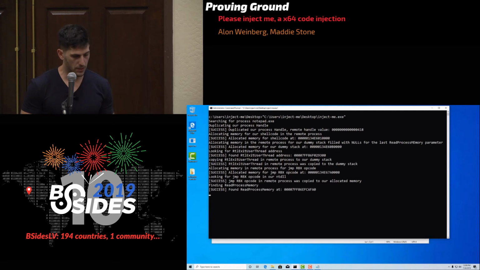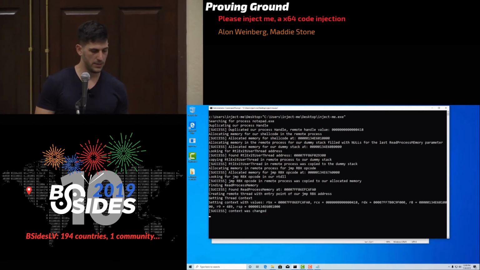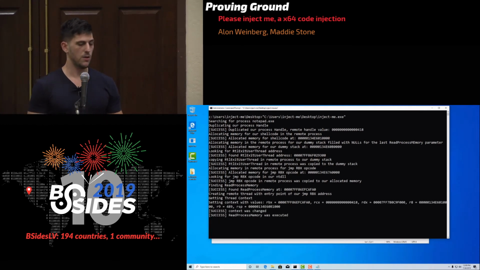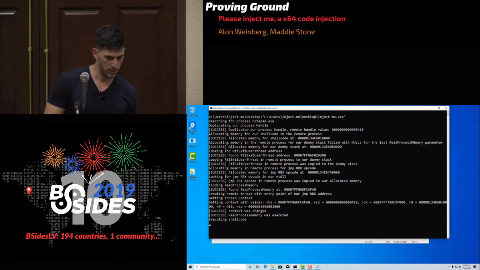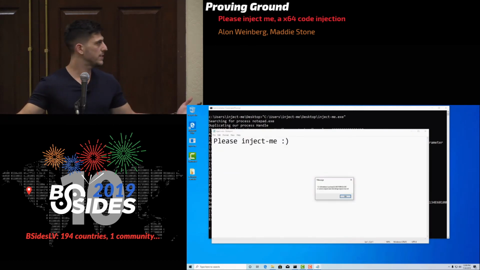It was copied. We find ReadProcessMemory. Then we make the entry point jmp RBX. We set the thread context. We execute ReadProcessMemory. We execute the shellcode. And as you can see, now there's a message box showing the command line of Notepad.